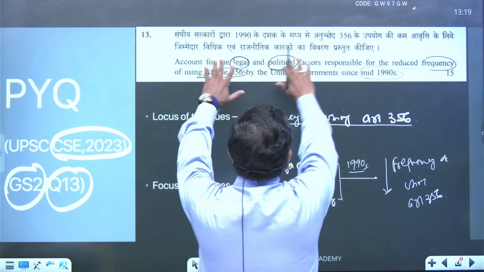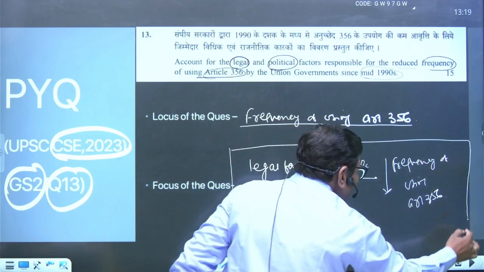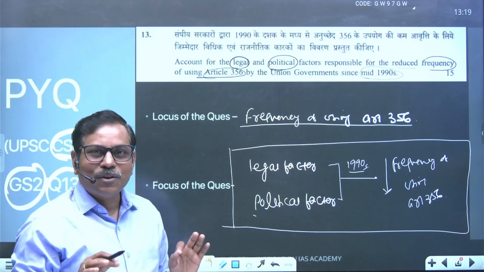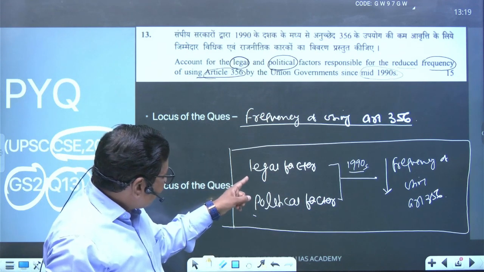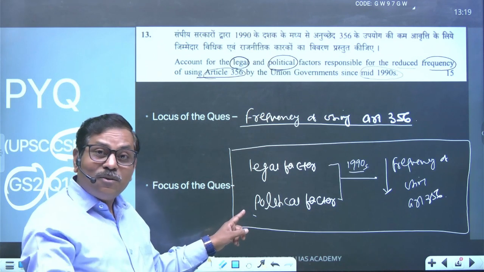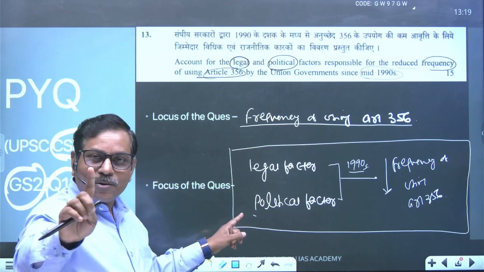The whole documentation is shaped under this conceptual framework: legal factor, political factor. There is no economic factor, like how the LPG regime was responsible. No, we do not have to write that here.